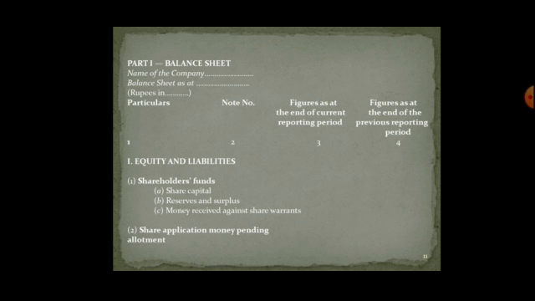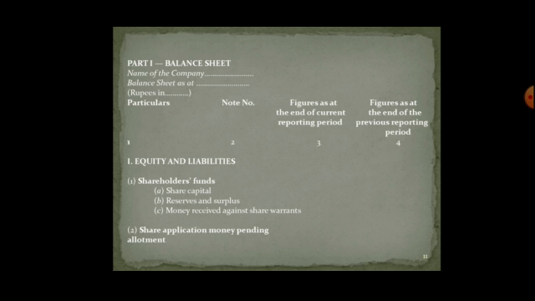As we make the vertical balance sheet, the asset side and liability sides are up and down. In horizontal balance sheet we used to make in such a manner that on left side there were liabilities and on right side there were assets. But here, as we are preparing a vertical balance sheet, the equity and liability will come up, and below that there will be assets.